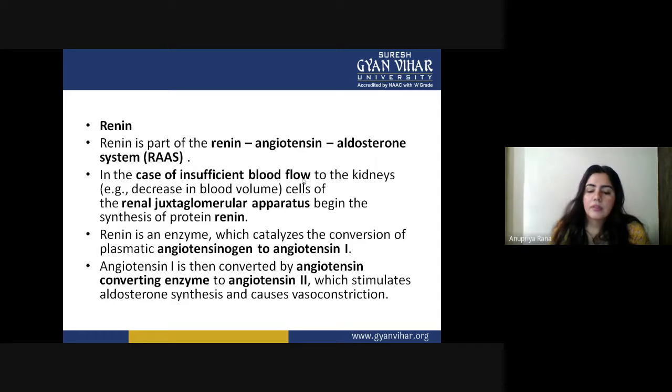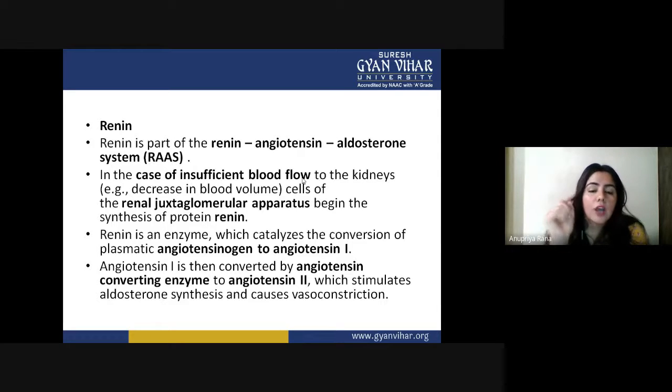Actually, there is a protein, prorenin, present inside the blood. From this prorenin, the renal juxtaglomerular apparatus makes renin through biochemical and conformational changes, converting prorenin into renin, and renin then plays an important role in this low blood pressure situation.